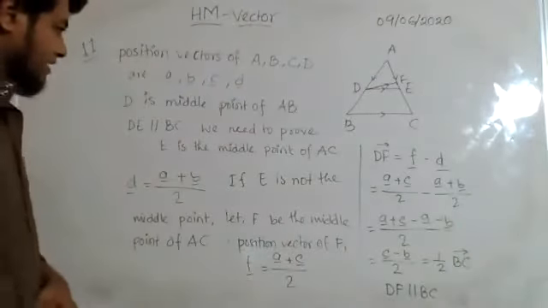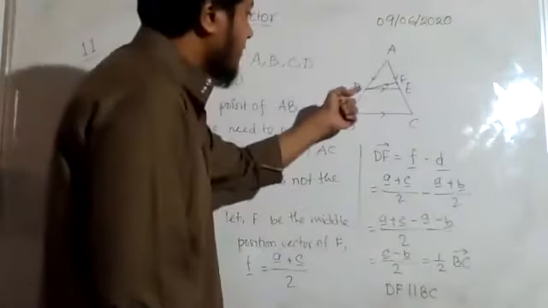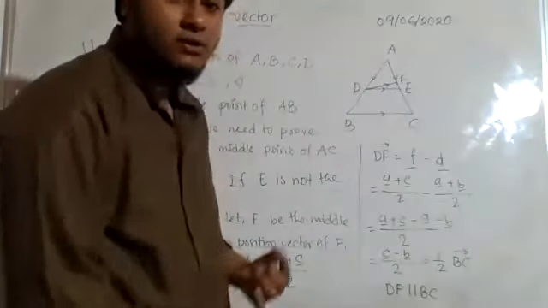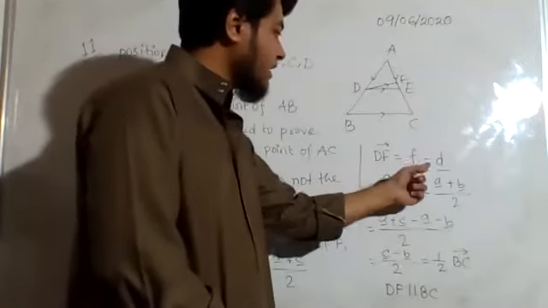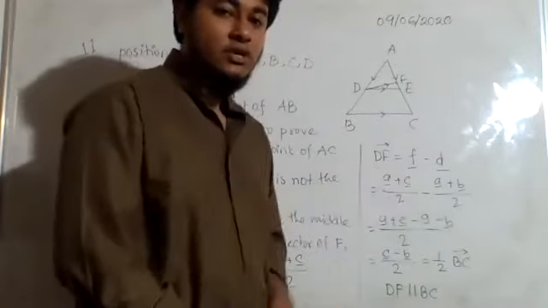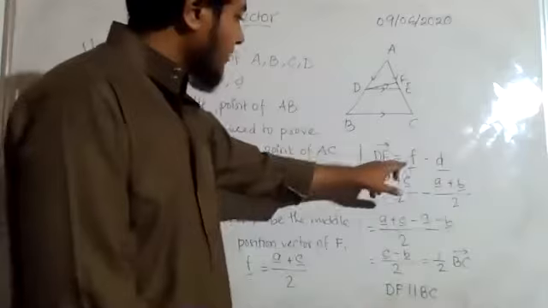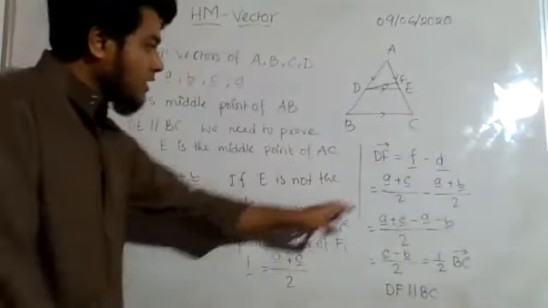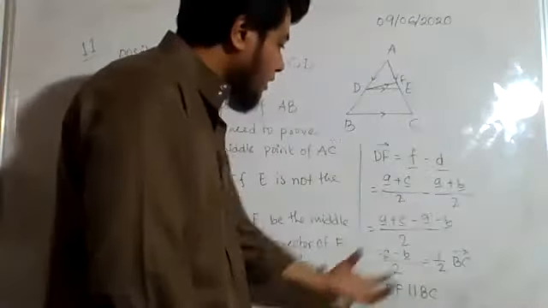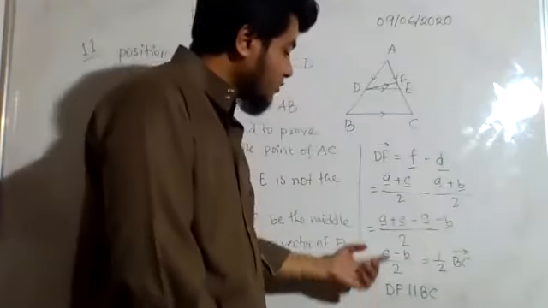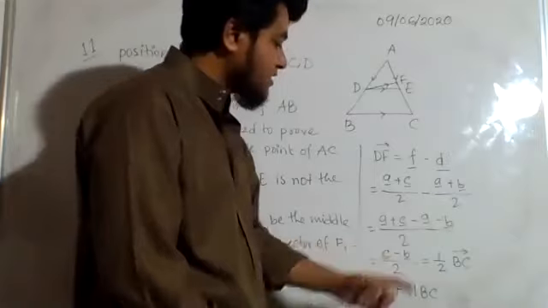Now for DF, this line segment, this vector, what can I write? If you remember, it is the position vector of the last point minus the position vector of the initial point. So f is equal to something we know, and d also is equal to something we know. We replace the values here and do the calculation, and you can see that I will get c minus b.